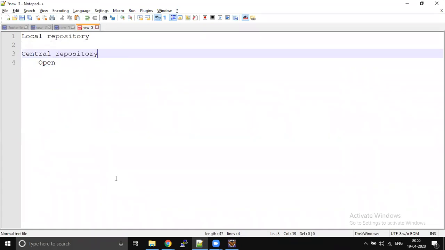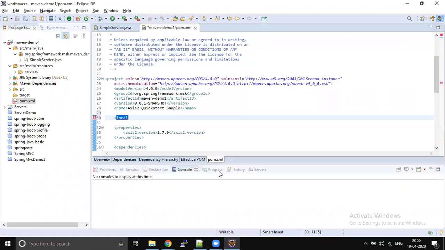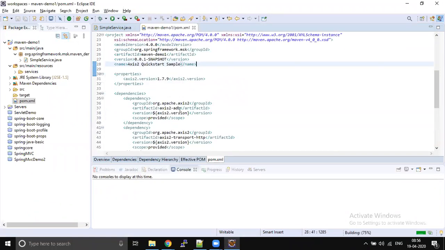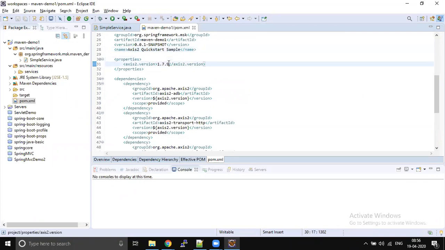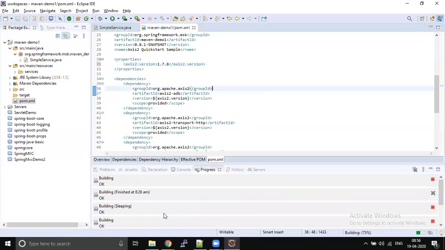By default, most of the time you would be downloading from the default central repository, org.maven.repository. For example, here, if I change this to 1.7.8, as soon as I save this file, look very carefully at the progress or console section: one jar file will be downloaded.